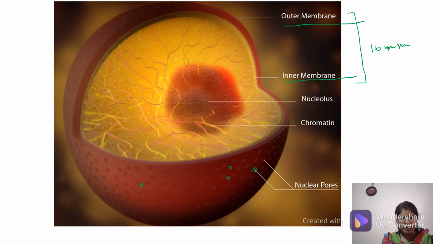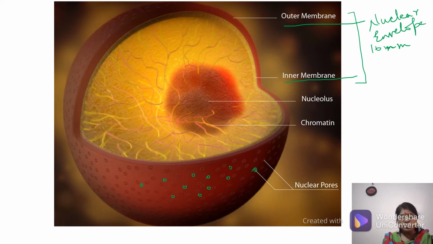If you look at the diagram very carefully, you will see that it has small pores on it. These are nuclear pores. Together your outer membrane, inner membrane, and nuclear pores make up your nuclear envelope.